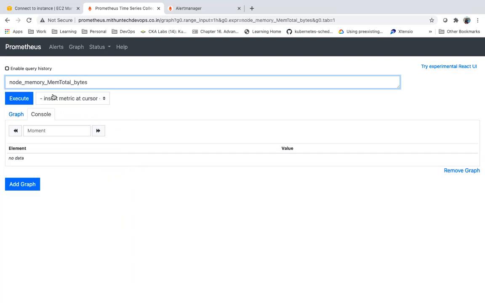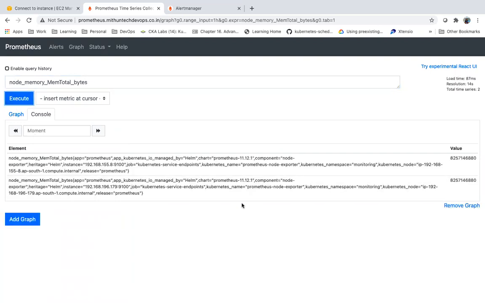So if I execute now, how many records am I able to find here with this metric? There are two. So why am I having two records? Basically, how many nodes do I have as of now? Two nodes. So this is total memory available, somewhere around 8 GB.